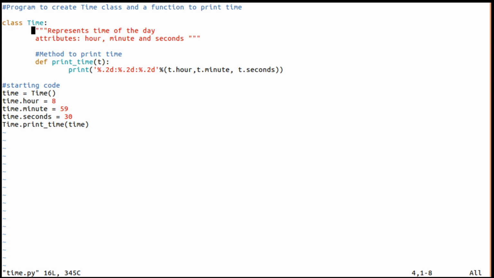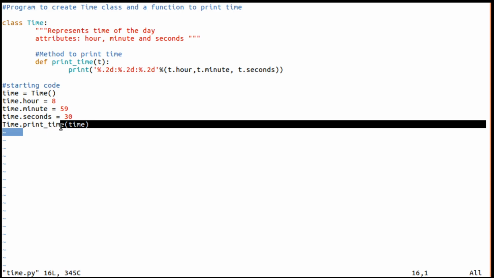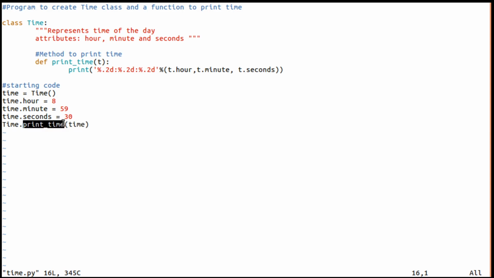And there is one more syntax. This syntax tells us: this is the name of the class, this is the name of the method, and this is the object. And one more way of calling that method is to just use the object name. Here the object is time.print_time, and there is no need to supply any arguments here. Very important thing: no need to supply any arguments.